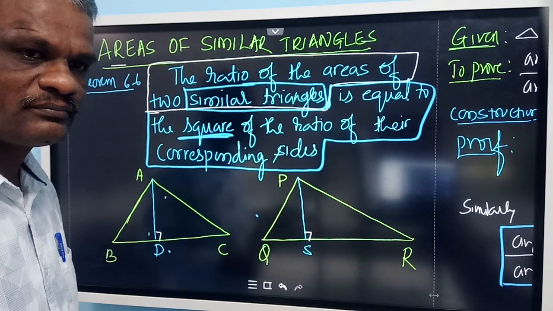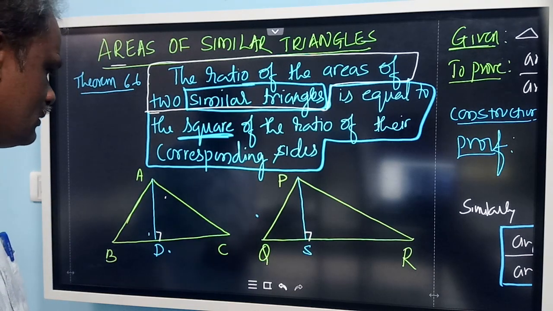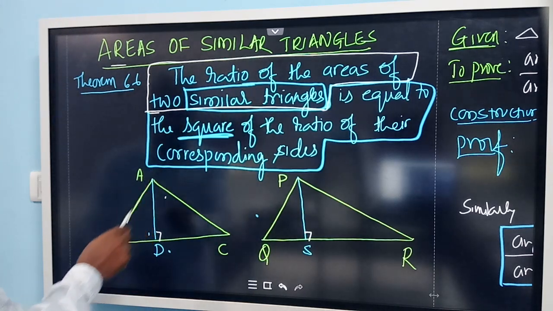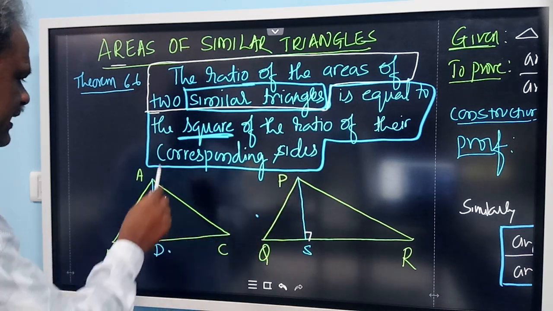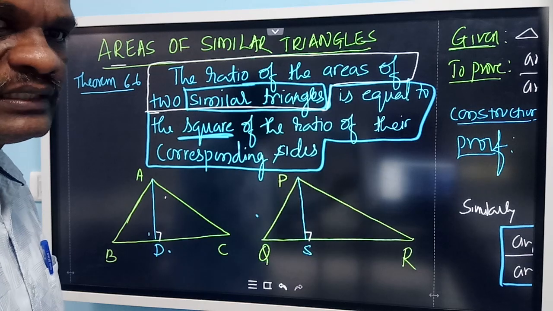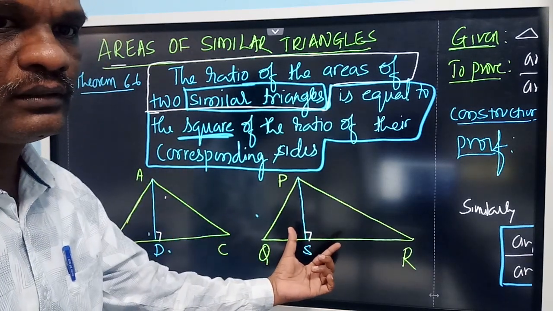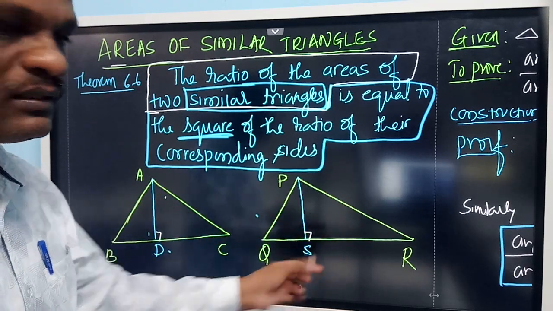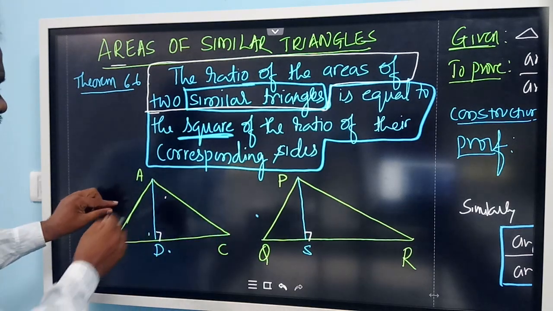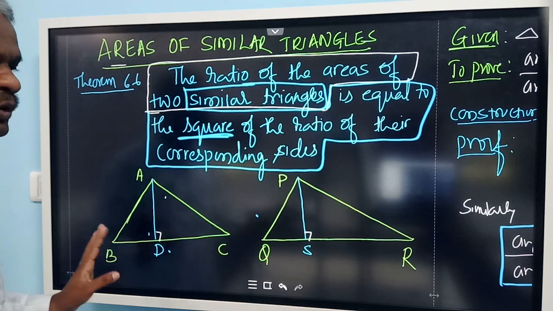Tarun Goda says that by showing the similarity of PQR and RPQ we can show those two triangles as similar. No, first you show this. Already triangles ABC and PQR are similar, isn't it? Yes. AB by PQ, we have BC by QR. If you are able to show that BC by QR is equal to AB by PQ is equal to AD by PS, then your proof is over.